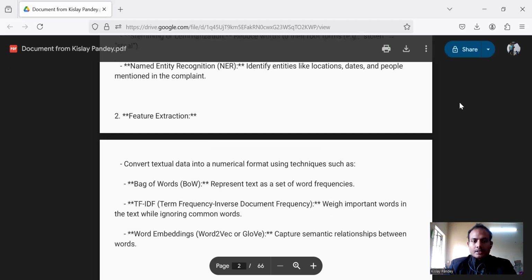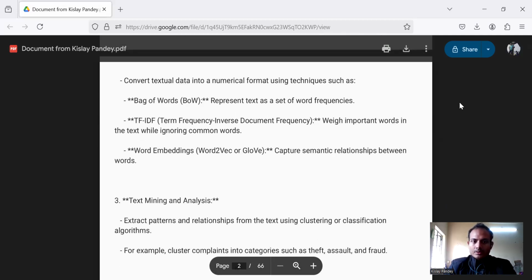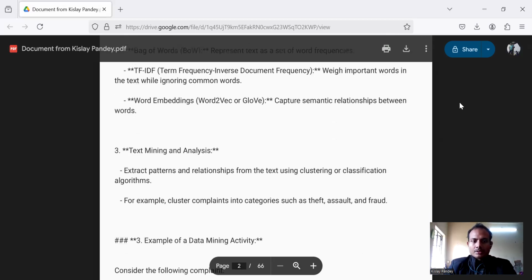Second is feature extraction. Convert textual data into a numerical format using techniques such as bag of words (BOW), which means representing text as a set of word frequencies. TF-IDF, term frequency-inverse document frequency, which means weighting important words in the text while ignoring common words. Word embeddings, such as Word2Vec, capture semantic relationships between words.